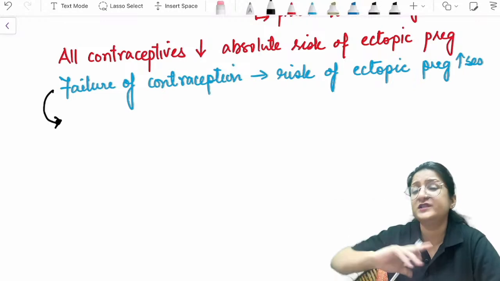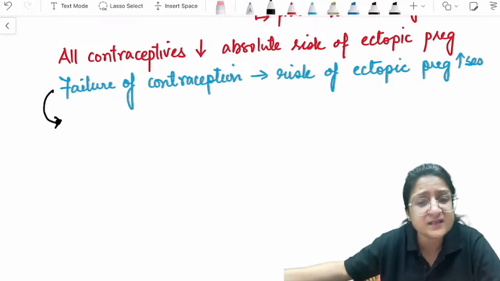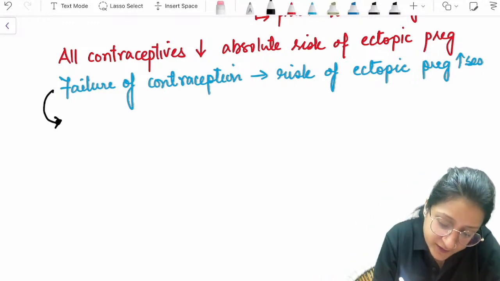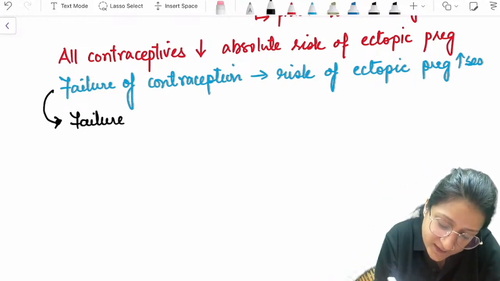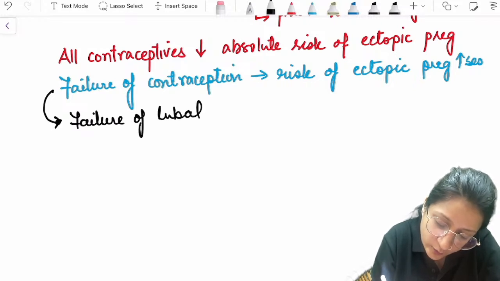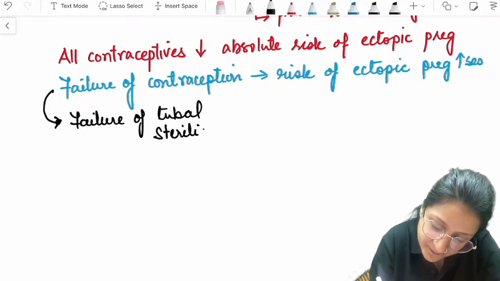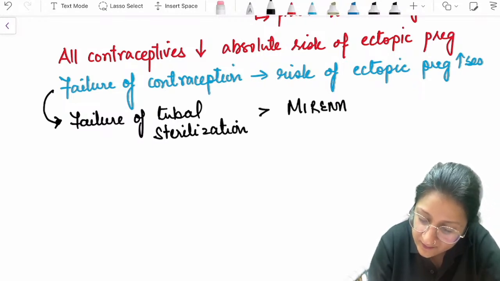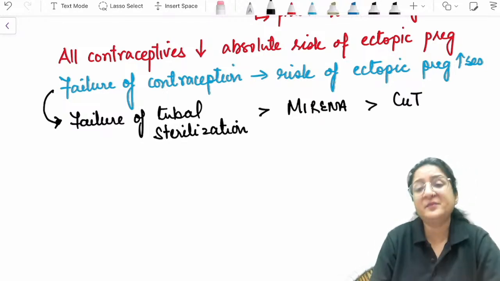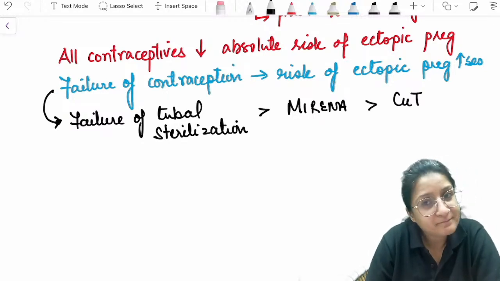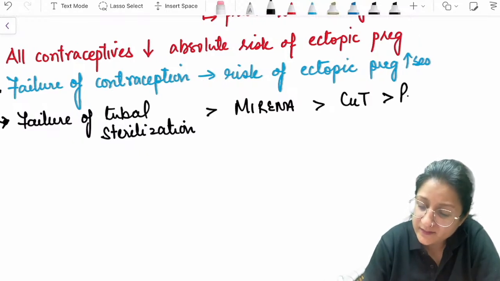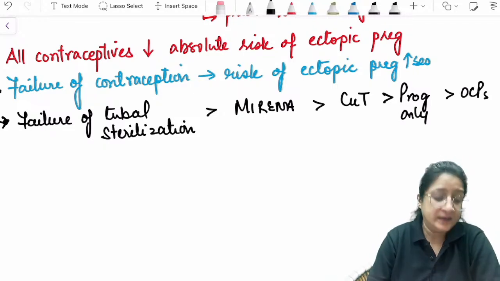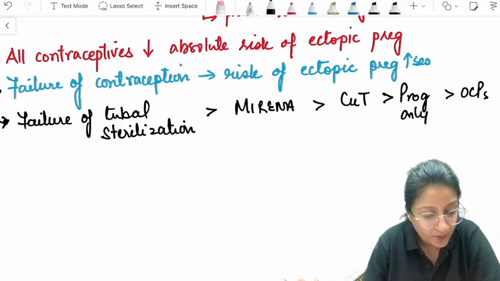And then another pointer is failure of which contraception. Failure of OCPs, least risk of ectopic pregnancy, right? So failure of which contraceptive method? Failure of tubal sterilization. Then Mirena, and then Copper T. Okay, then progesterone only methods, and then OCPs. Keep that in mind also.